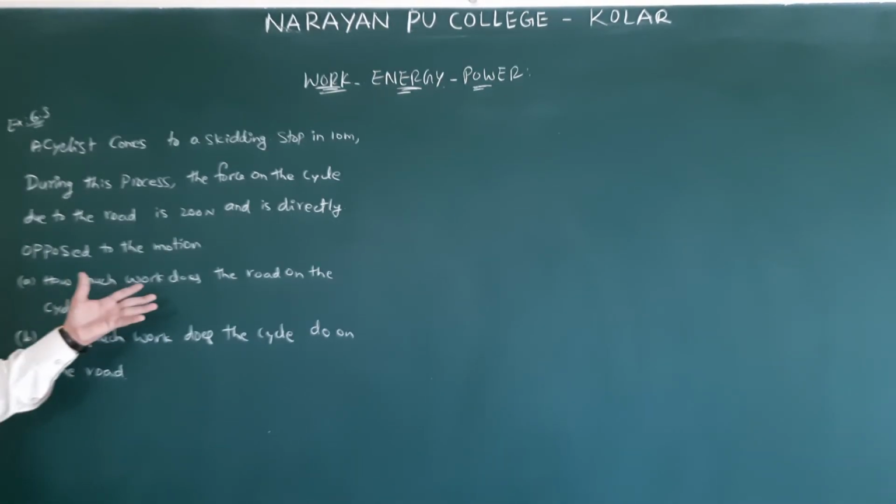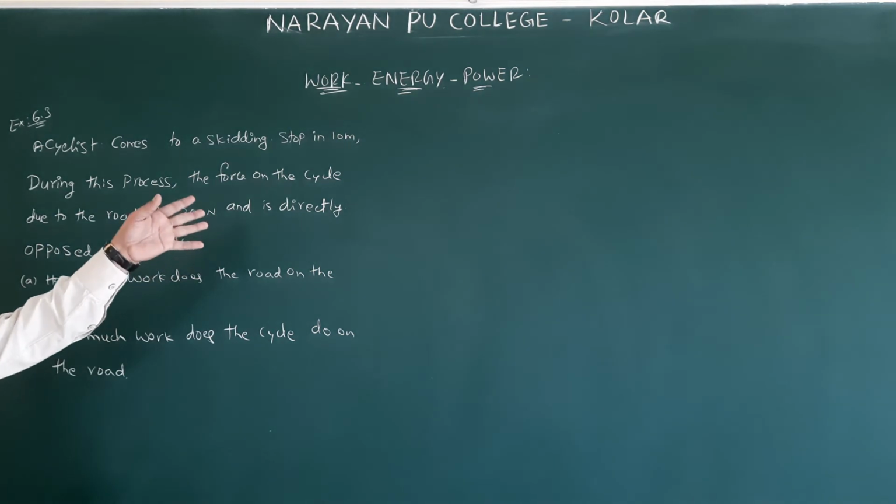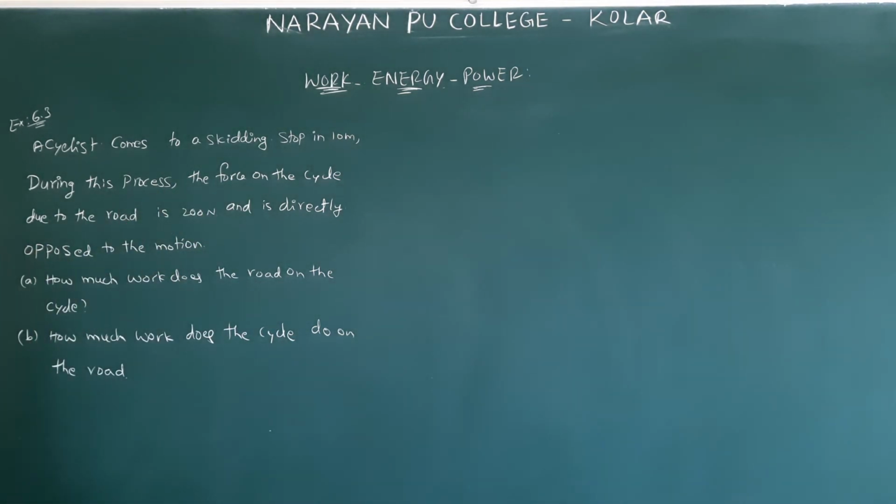Next, see one simple problem on the work done. Till now we defined the definition, units, and all these things. So that is the definition of work done and the equation. Now we see a simple problem.